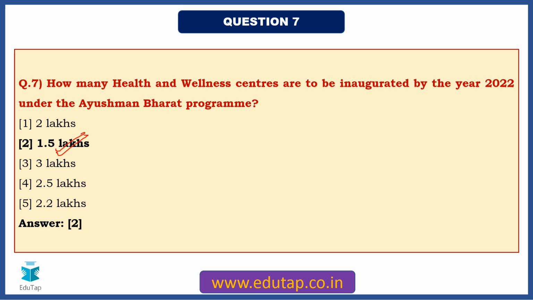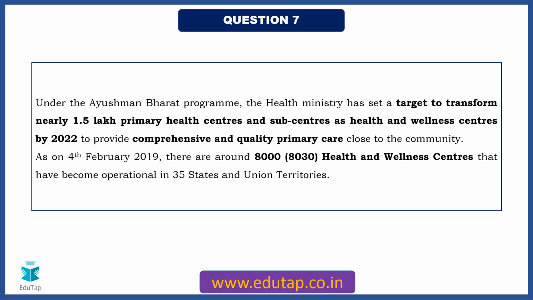Okay, so we just now saw the targets of the various components, the two components that we discussed. So here you can see the target to transform nearly 1.5 lakh primary health centers and sub-centers as health and wellness centers. So it is not just new, but even the existing primary health centers would be transformed such that they are able to provide comprehensive and quality primary care. This is very important, friends. Not only the facility, but also the quality care is important, right?